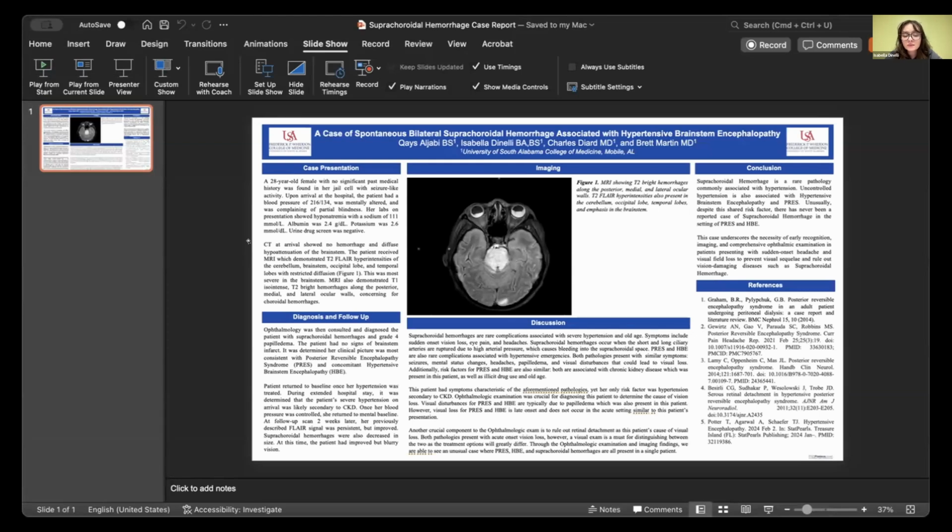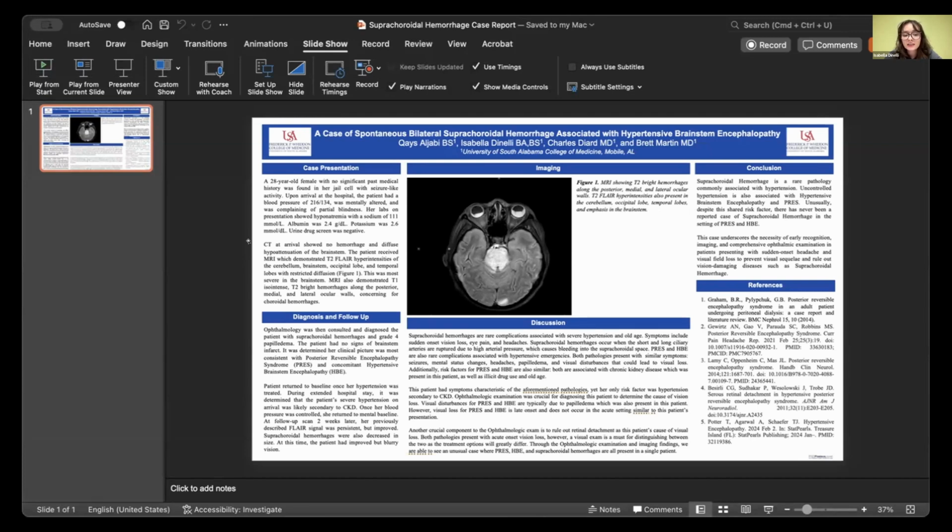Ophthalmology diagnosed the patient with suprachoroidal hemorrhages, as well as grade 4 papilledema. The patient's clinical presentation was initially concerning for HBE due to brainstem involvement, but we ultimately diagnosed PRES. This was based mostly on imaging findings, which were more consistent with PRES than HBE. As for managing her, we controlled her blood pressure. Once we did that, her altered mentation returned back to baseline.